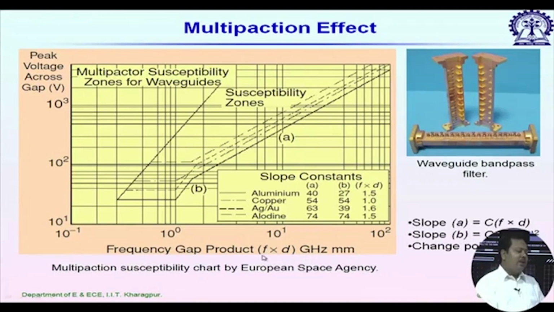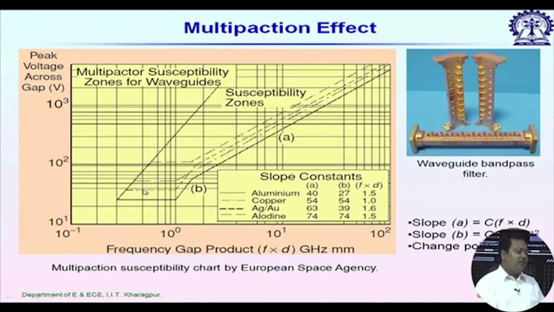So, frequency is measured in gigahertz and the gap between two plates is in millimeter, and we see the multipaction phenomenon is more prominent at lower values of f times d. So, for a given device, if the gap compared to its lambda is very small, then the multipaction probability increases.